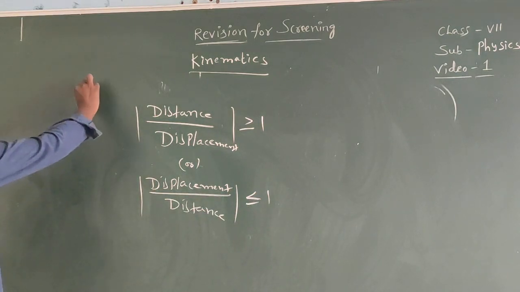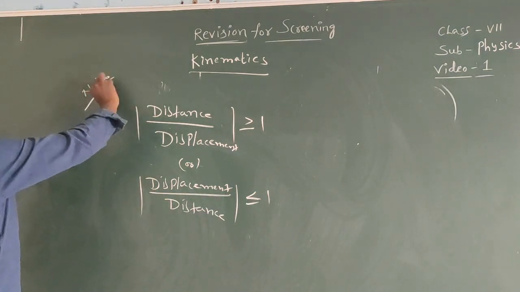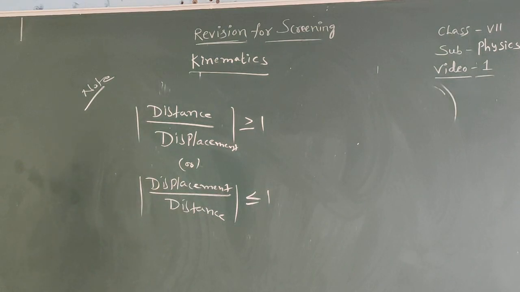Important note: distance by displacement is greater than or equal to 1. Displacement by distance is less than or equal to 1. Okay, that is about distance and displacement.